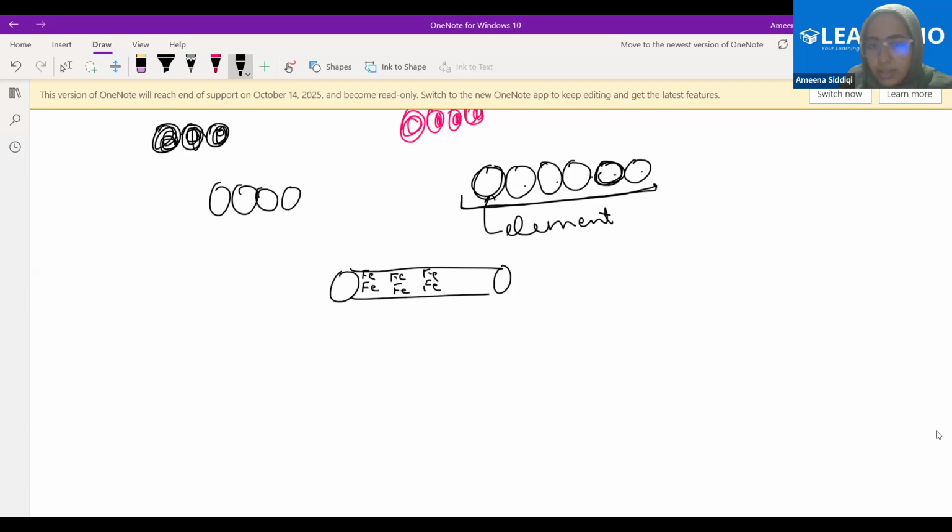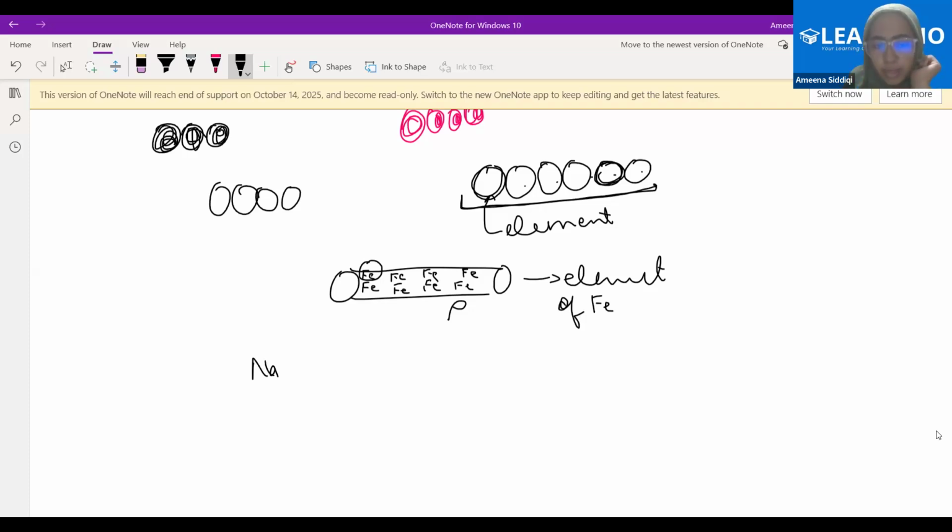Now, when iron atoms are there, the same atoms are being repeated. So, therefore, this is an element. Element of what? Element of iron, because it is the iron atom which is being repeated. If I say, is it the element of oxygen? You will say no. Why? Because there is no oxygen atom. What is the atom which is being repeated? Iron atom. Therefore, element of iron. Do you get this point now?